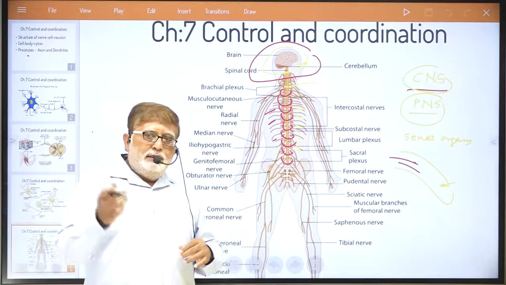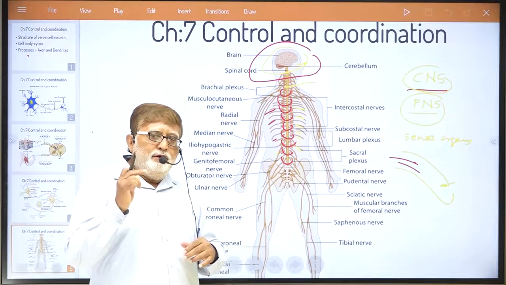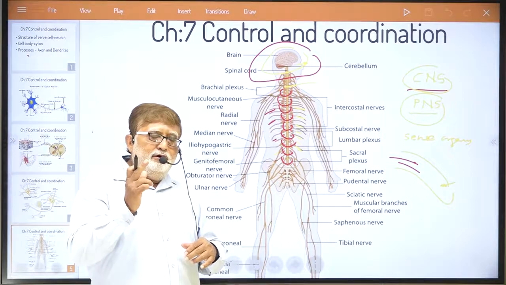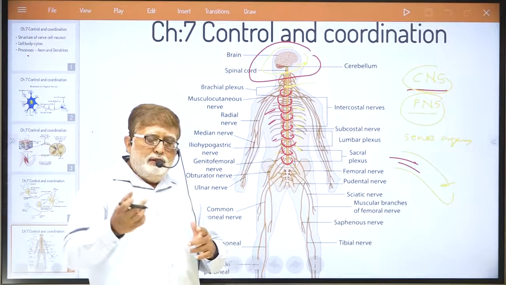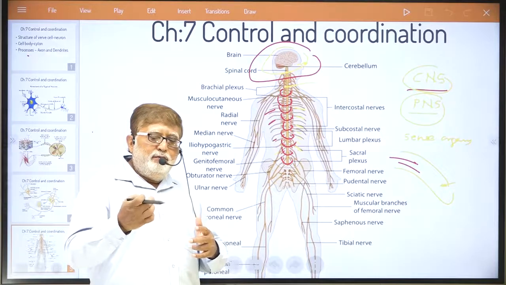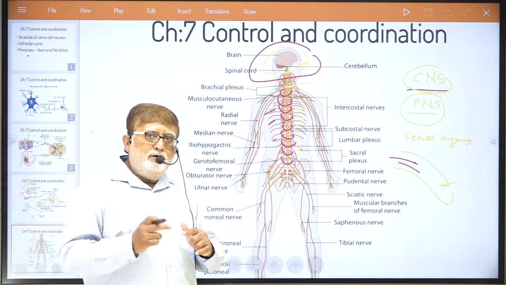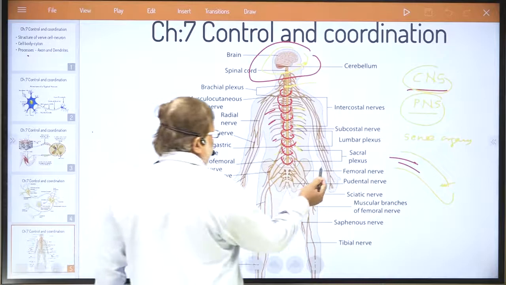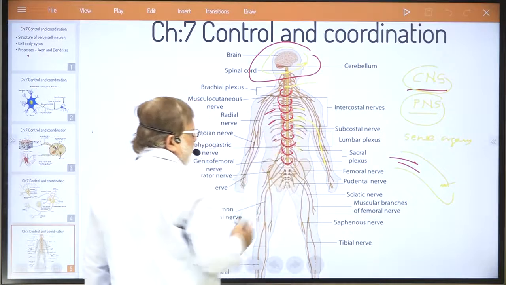First, the stimulus is received by the sense organ. It may be the eye, nose, skin, tongue, or ear. First, the senses are received by the sense organ, then electric signals are generated which travel through the sensory nerve and reach the spinal cord.